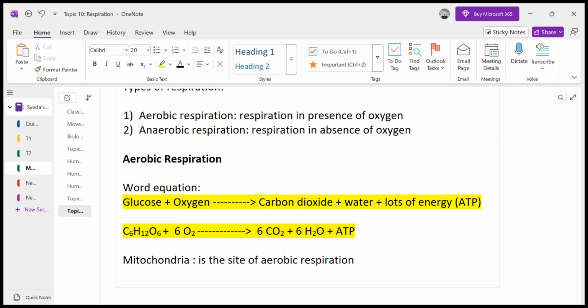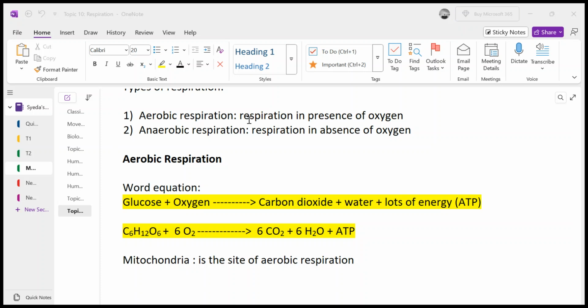And for aerobic respiration, this glucose and this oxygen have to diffuse into the cell, and move to the mitochondria where carbon dioxide and water are produced. Then this carbon dioxide has to be removed from the cell, and it is taken by the blood to the lungs so that it is exhaled out, right? So this is for aerobic respiration.